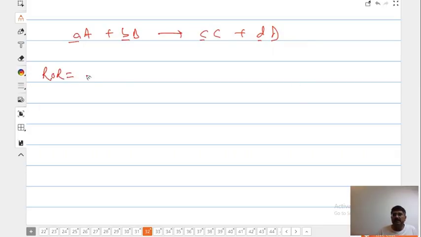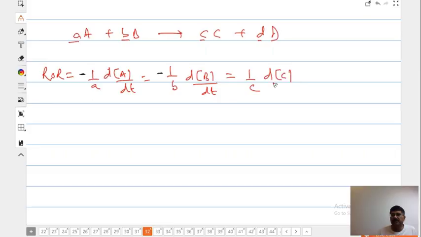It is 1 by a, differential of A by dt, with a minus sign; then for B, 1 by b differential of B by dt, you have to put a minus sign here too. And then 1 by c differential of C with respect to dt, and 1 by d differential of D with respect to dt.